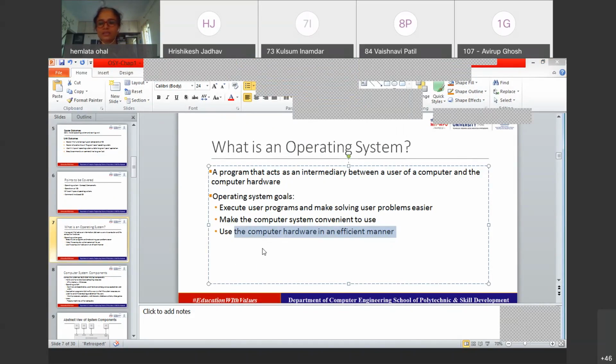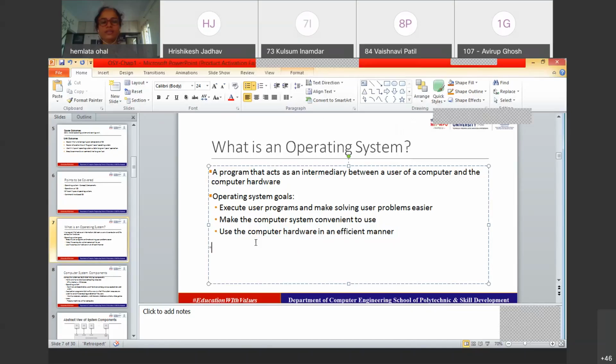Now the next point of what is an operating system, the introductory part, what it does, is that it makes use of the computer hardware in an efficient manner. Now the example of it is what? Right now, what am I doing on my screen? I am trying to use the mouse to select some material on the screen, right?